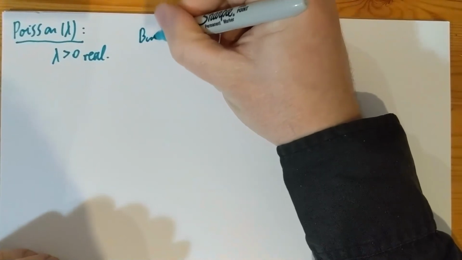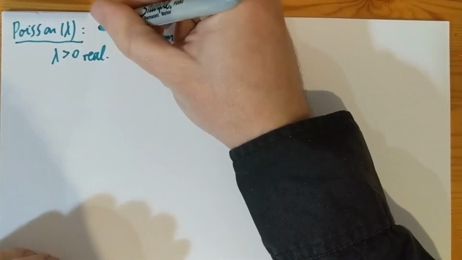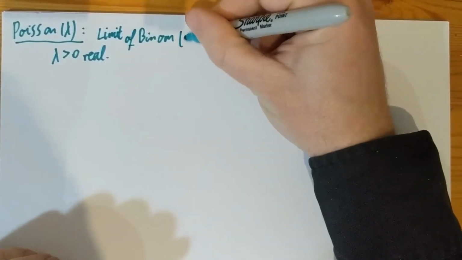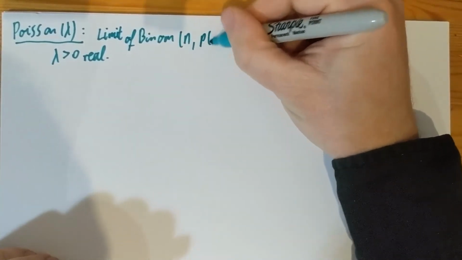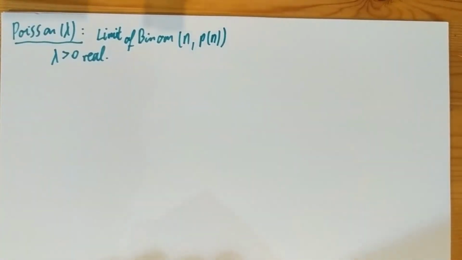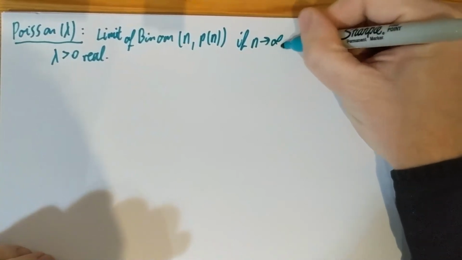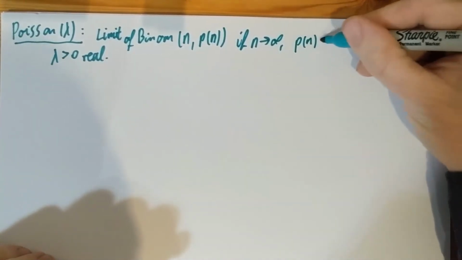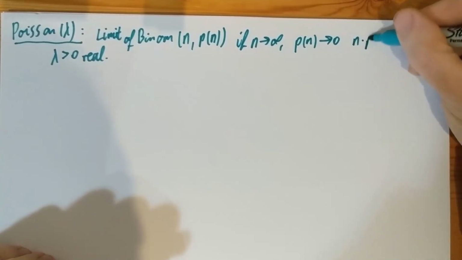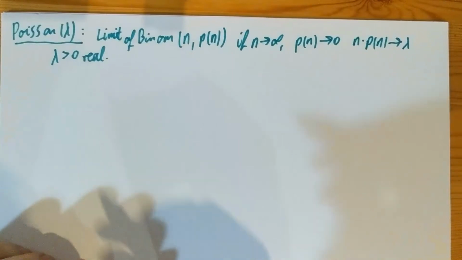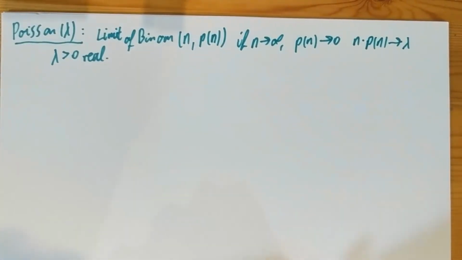If we have a limit of binomial n and p, but in fact p will be a function of n. If n goes to infinity, p of n goes to 0, and n times p of n converges to this number lambda, which is a positive fixed real number. If that's the case, then the limit of the binomial is going to be Poisson.